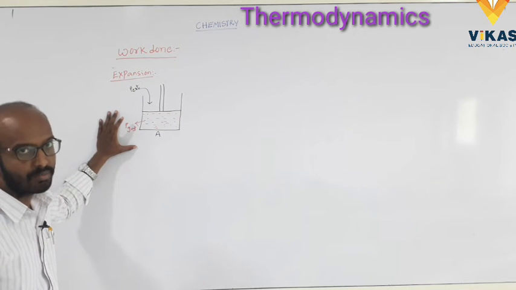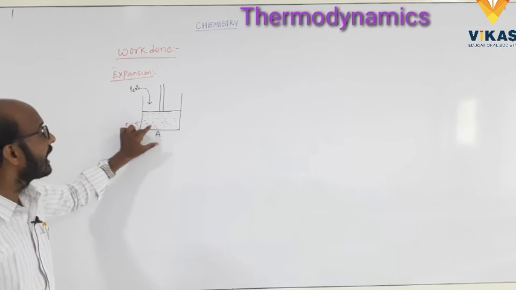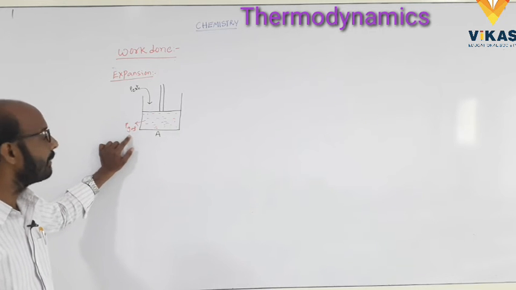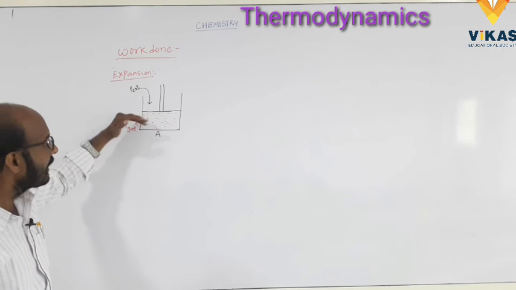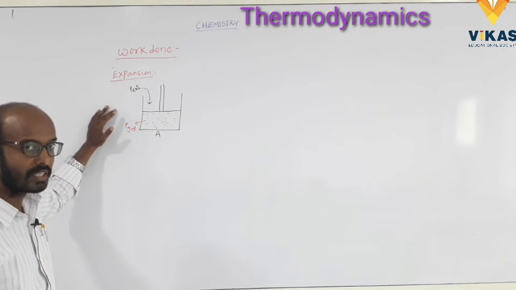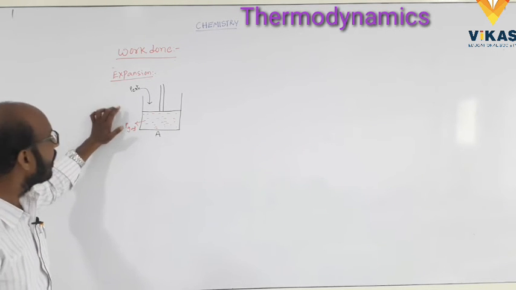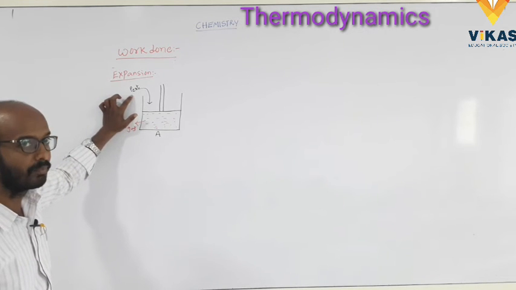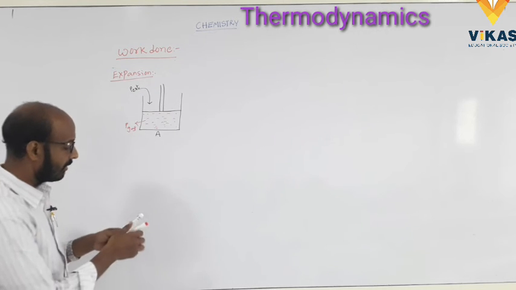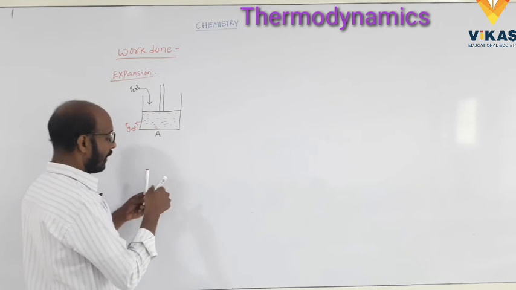It is filled with some gas molecules, and that gas has some pressure, called P gas. Some atmospheric pressure is also applied on the cylinder, that is called P external. One piston is fitted on it, and it is a movable piston.